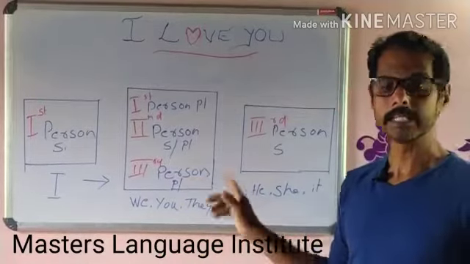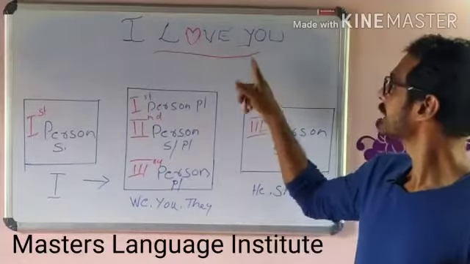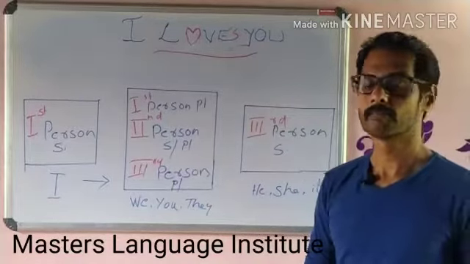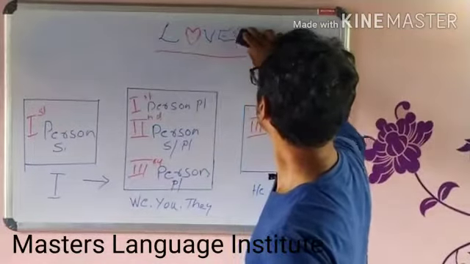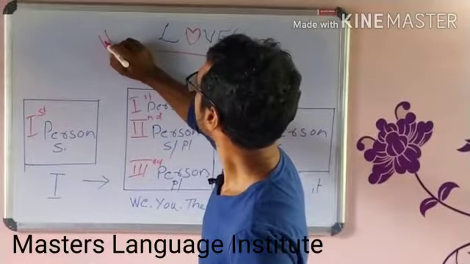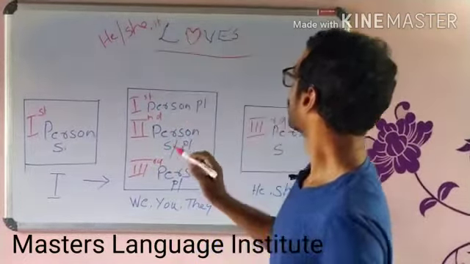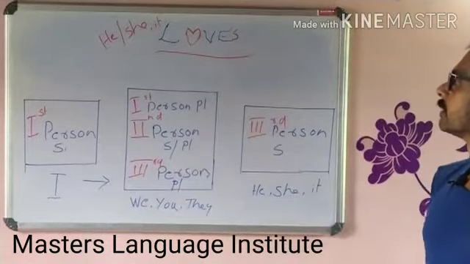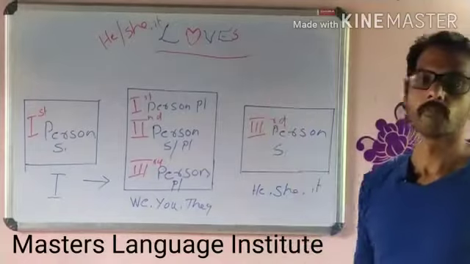If the subject is third person singular, add s with the verb. Add s with the verb.